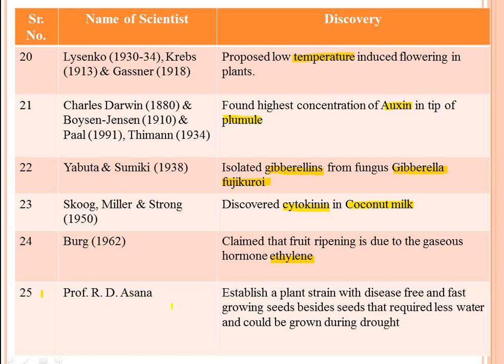Then Professor R.D. Asana established a plant strain with disease-free and fast-growing seeds that require less water and could be grown during drought. Actually, R.D. Asana is a famous Indian physiologist.